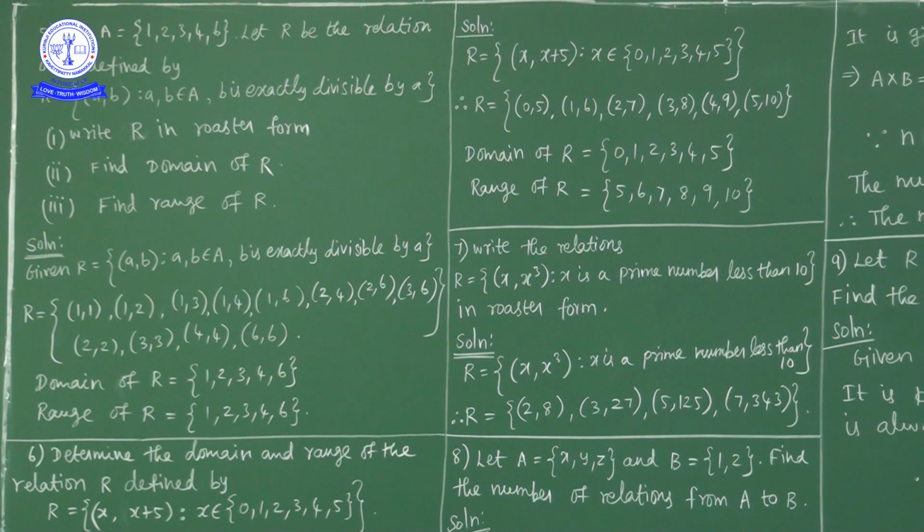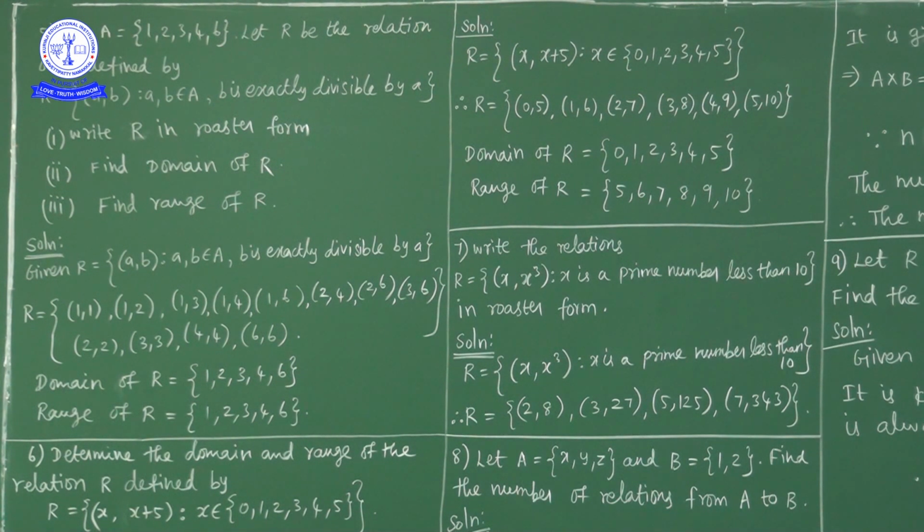Roster form means we have to list out all the elements of this relation. The relation is the ordered pair (a, b), where b is exactly divisible by a, meaning the second element is exactly divisible by the first element. Every number is divisible by itself, so (1, 1), (2, 2), (3, 3), (4, 4), (6, 6) belong to this relation.